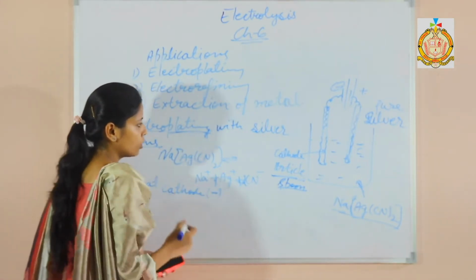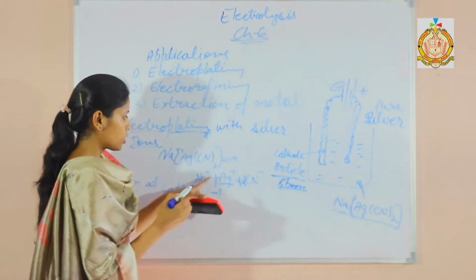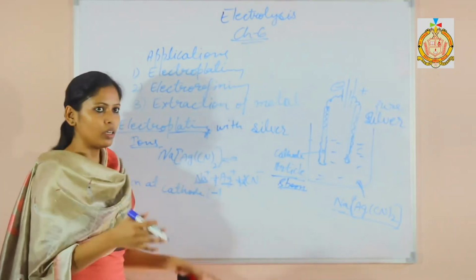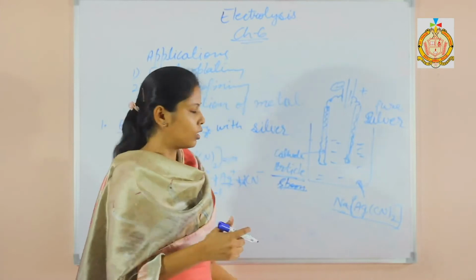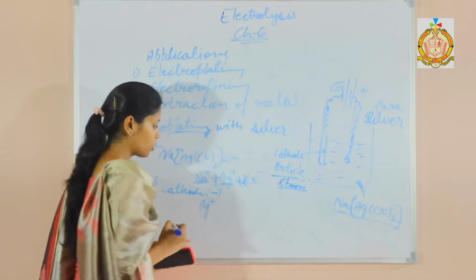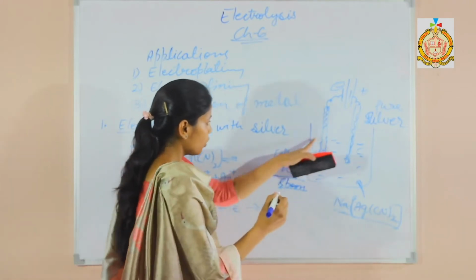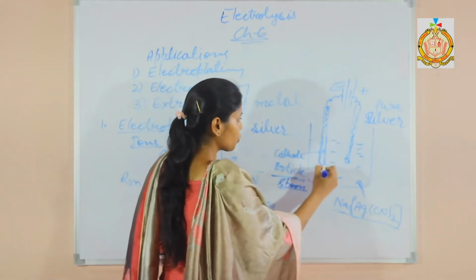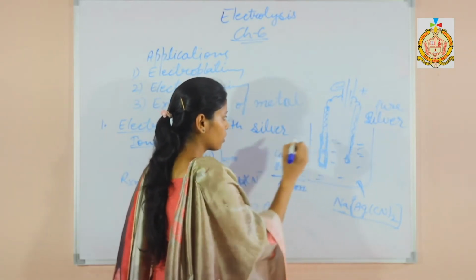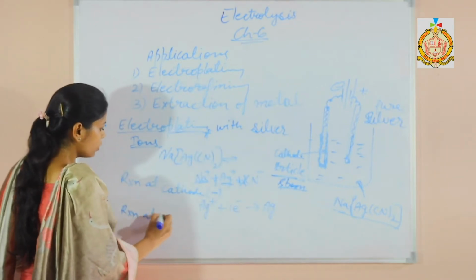Negative. So here these cations are there in the solution, 2 cations, Na+ and Ag+, and the one which will discharge at the cathode is the one having a lower position in the electrochemical series. Yes, silver has a lower position, so silver will discharge at the cathode. It will gain 1 electron and become silver. If you have used a spoon here, silver will cover the surface of the spoon. Silver is the product at the cathode. Then reaction at anode.